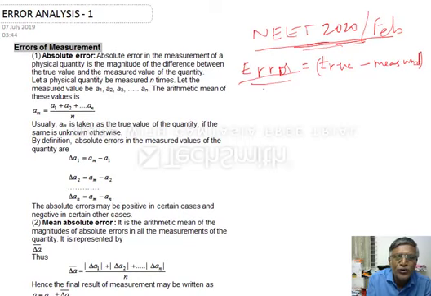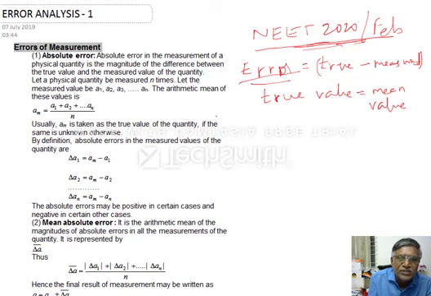So if true value is not known, then mean value will be the true value. So suppose for finding a physical quantity measured, suppose some values we measure A1, A2, A3, so on, AN.